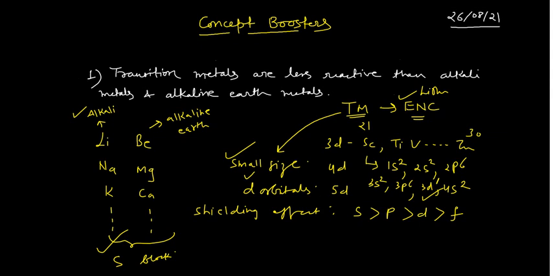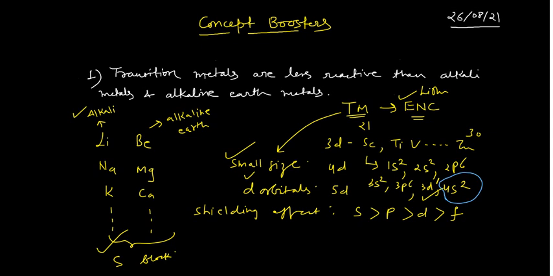So what is the meaning of reactivity? The meaning of reactivity is the removal of the electron from the 4s orbital. Since the d orbitals are very poor shielders and the effective nuclear charge is very high, the nucleus exerts a very strong attraction on these s electrons. So these electrons are not readily available for the reaction, which reflects in the lower reactivity of the transition metals when compared to the alkali and alkaline earth metals.